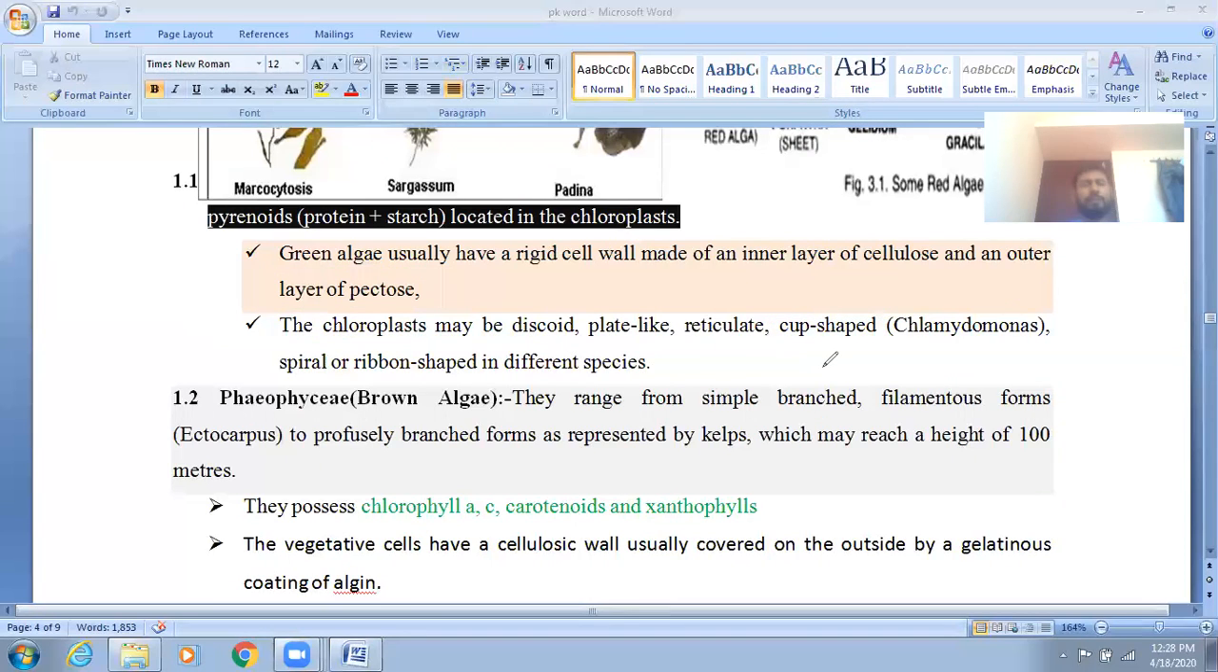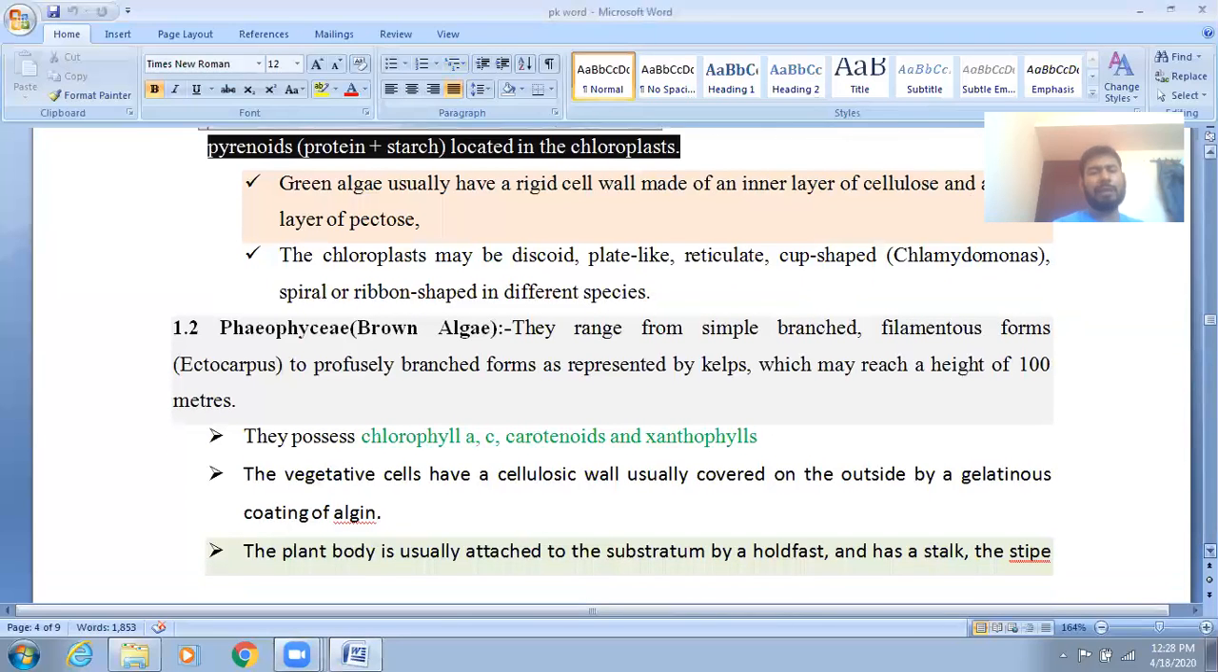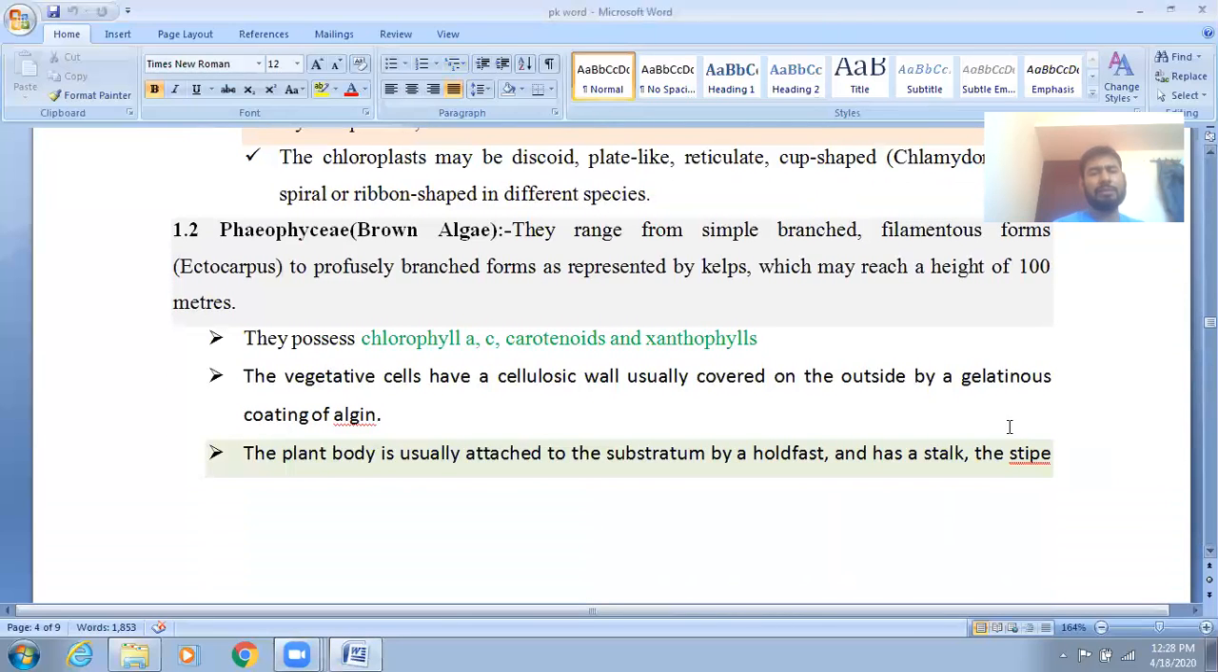Next thing it has given is pheophycy, also known as brown algae. Already told, pheophycy is considered a brown algae. If you check their habitat, only rarely are they found in fresh water. Most of them live in marine water in their habitat. Clear? Most of them are marine.